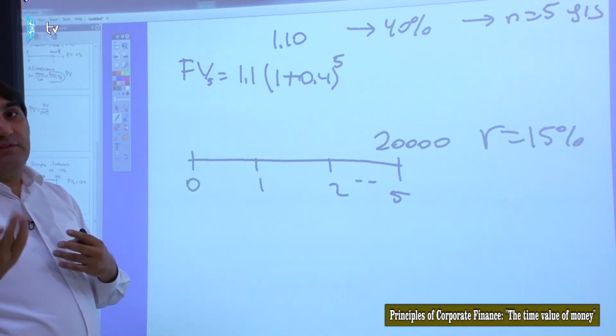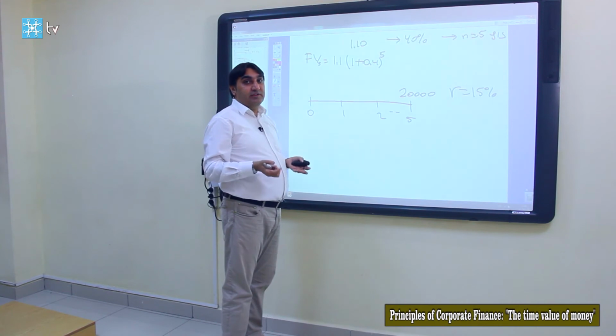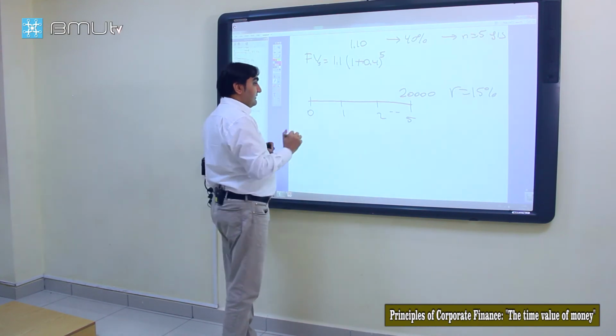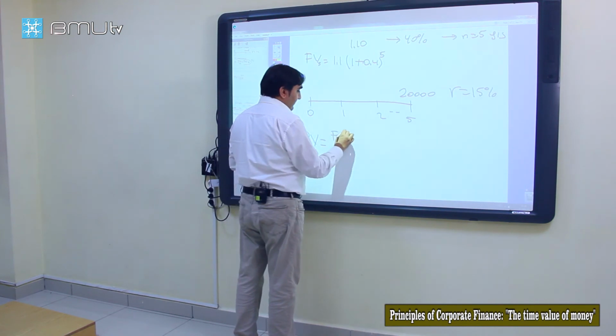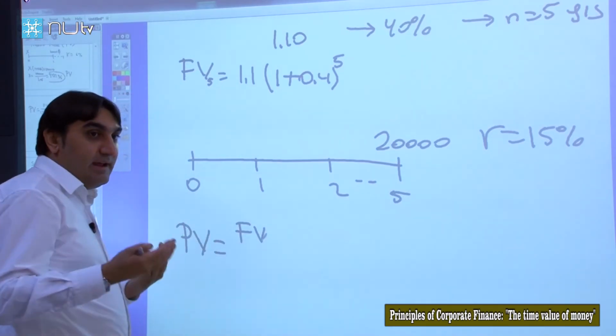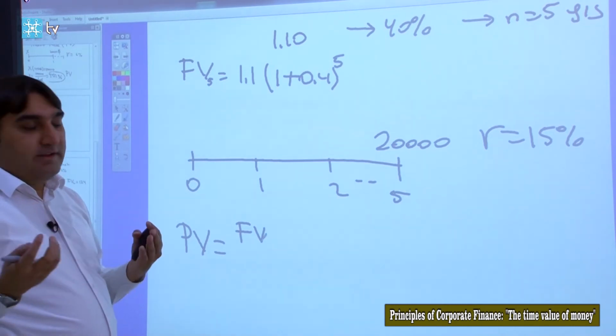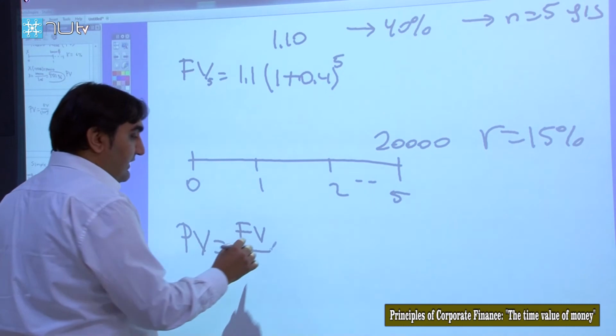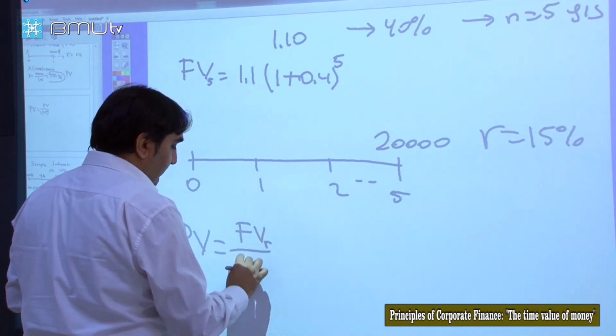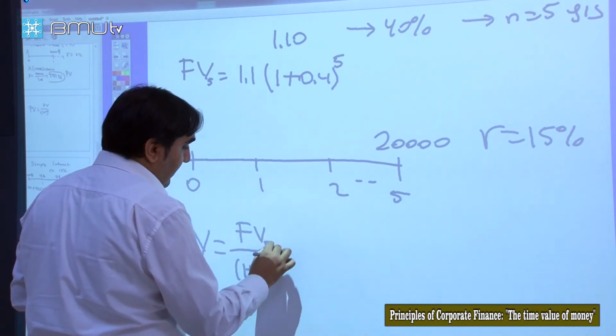In other words, what's the present value of 20,000 at a 15% rate in 5 years? Present value equals future value, or FV, or A, or I. It's up to you how you call this future value, in year 5, divided by 1 plus rate to the power of 5.